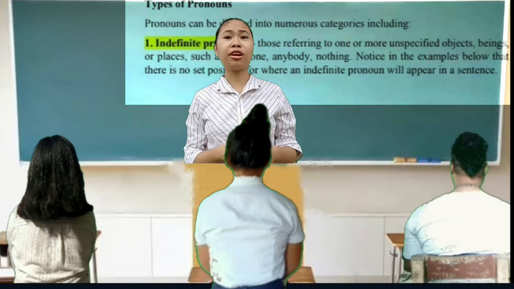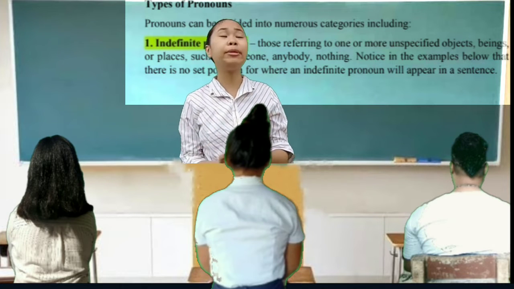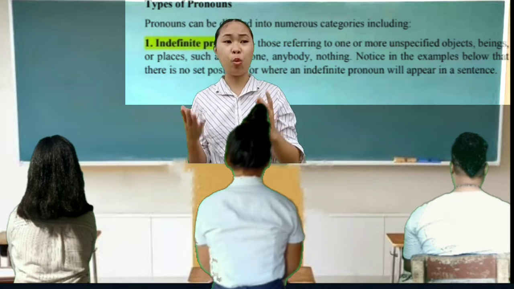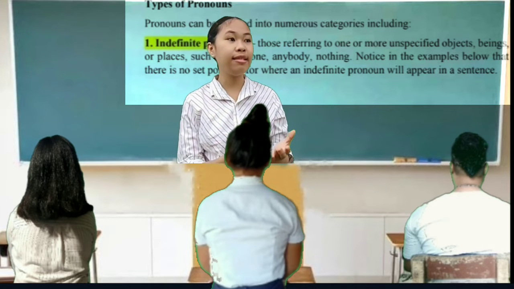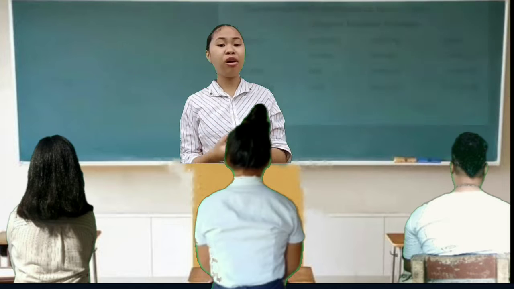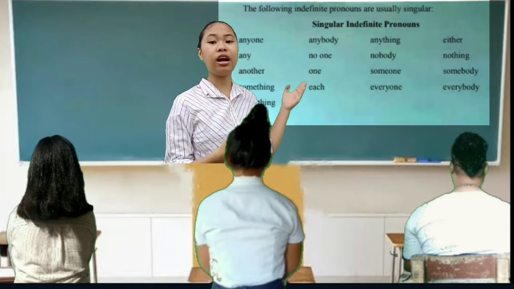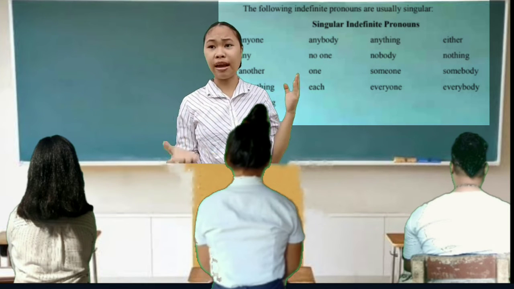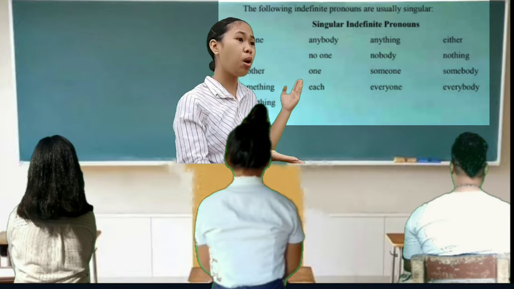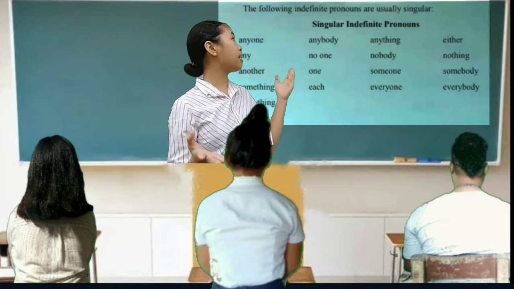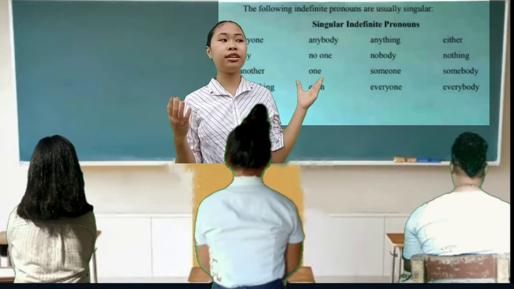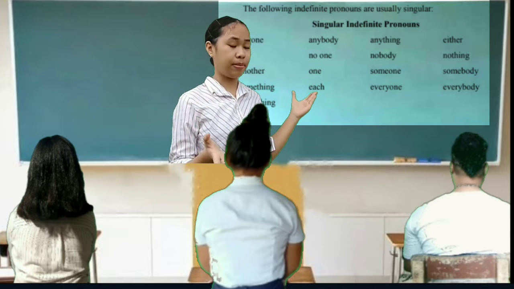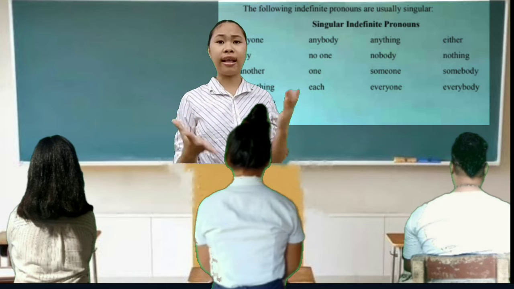Very good. Thank you, Miralona. Yes, an indefinite pronoun refers to one or more unspecified objects, beings, or places. The indefinite pronouns are anyone, any, another, something, everything, anybody, no one, each, anything, nobody, someone, everyone, either, nothing, somebody, and everybody. Those are usually singular.